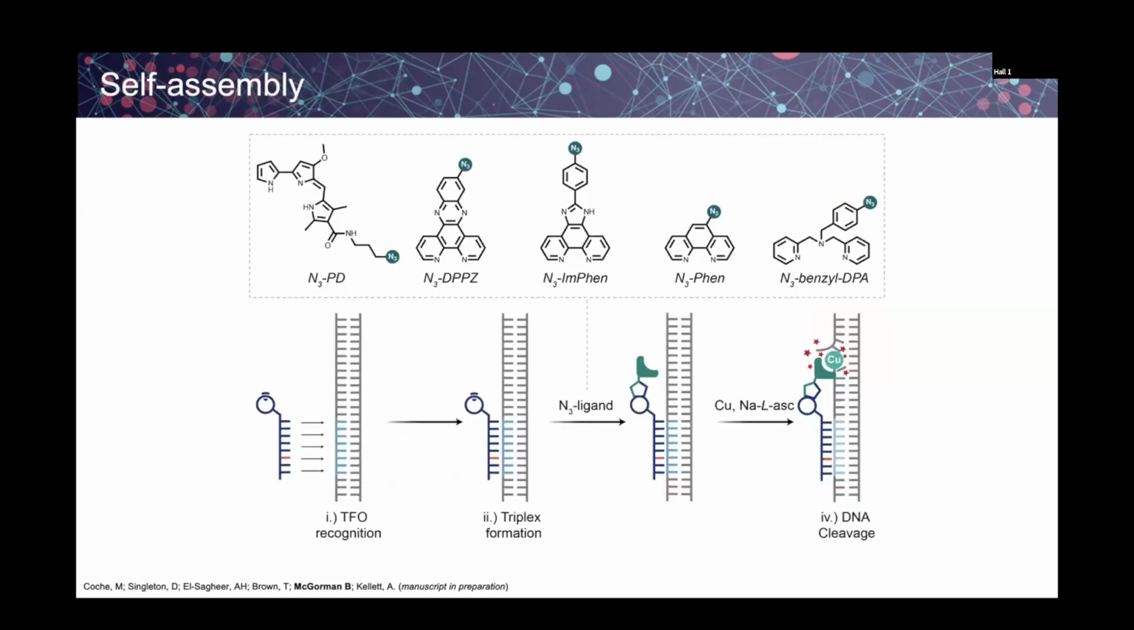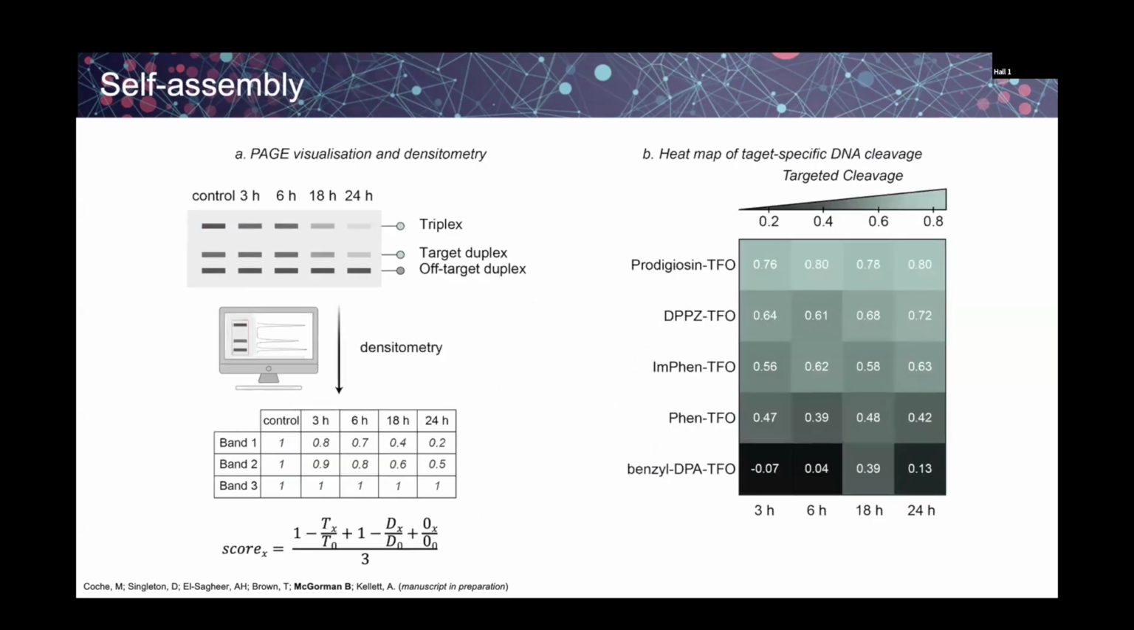Finally, then, we wanted to kind of expand this strain-promoted TFO to allow for a screening of large libraries of azide-modified metallodrugs. So in this instance, they're all copper-based. So we developed this self-assembly protocol. So here we incubated the strain-promoted TFO with the target duplex, allowed triplex formation to occur, and then we added in one of these azide-modified groups. The click could then be formed in situ, and then we could add copper or copper and ascorbate, and we got sequence-selective cleavage.